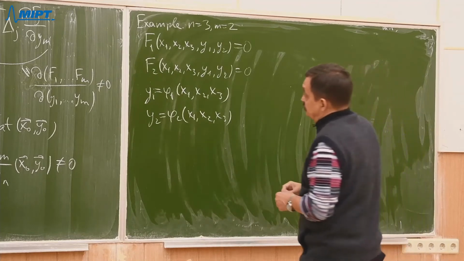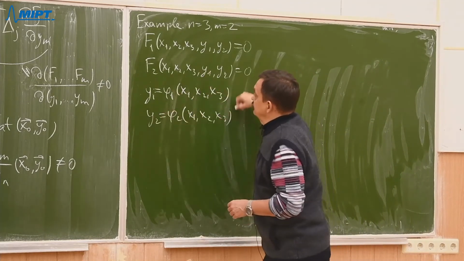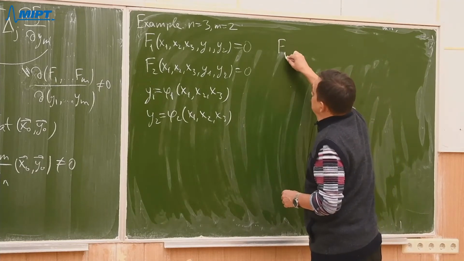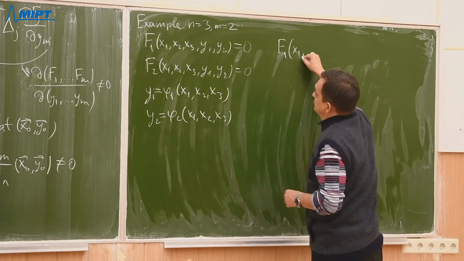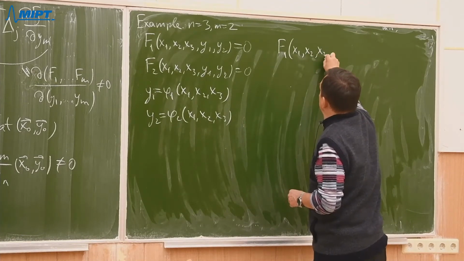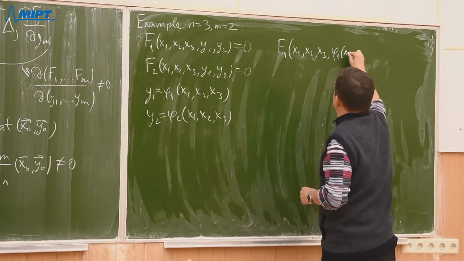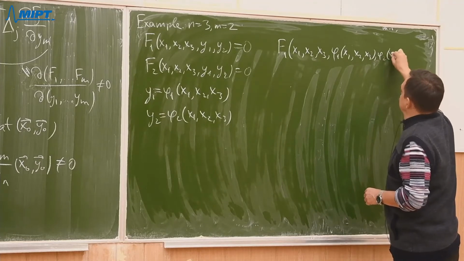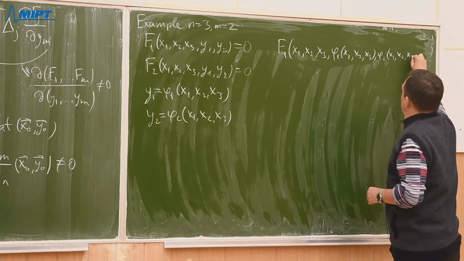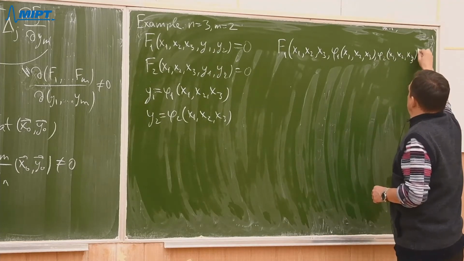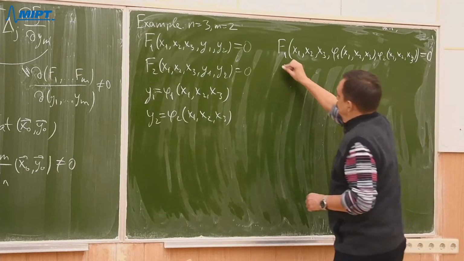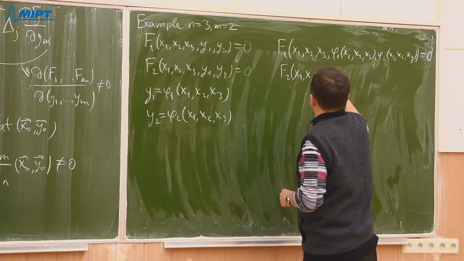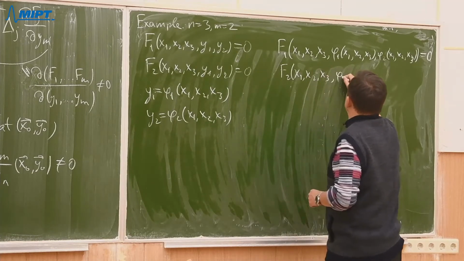So what we'll do? We'll substitute those two functions into our capital F1 and so on, and then we'll obtain identities. Those are identically zeros.